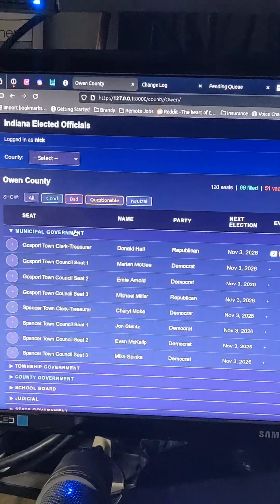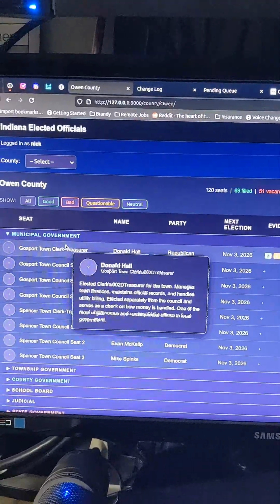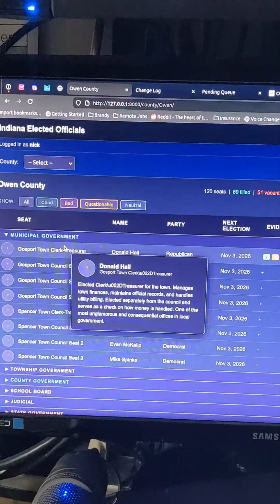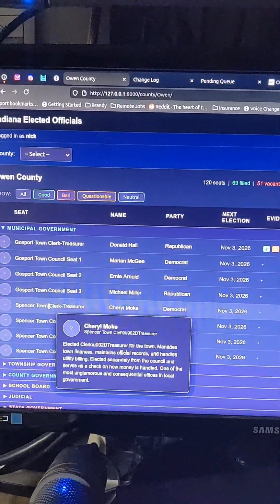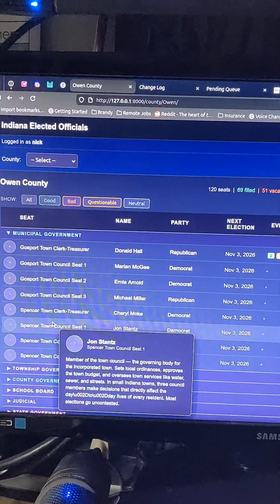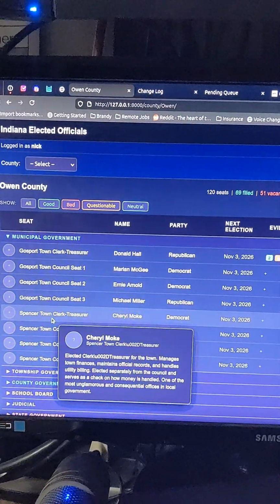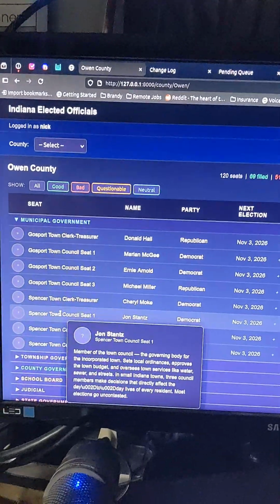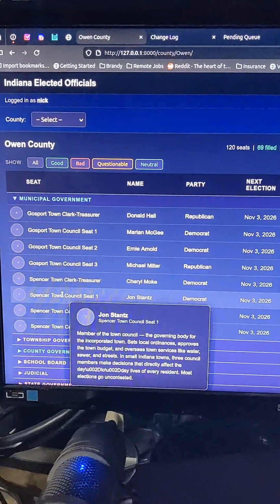If you're like me, you don't know what any of these people actually do. So I've built little context cards as a rollover, and it has the person who's occupying that seat and a little breakdown of what they do, what their responsibilities are. Those can be updated and cultivated to match specific information if necessary, but it's just supposed to give somebody who has no idea what the Spencer Town Clerk Treasurer does or the Spencer Town Council seat does a quick idea of what that person does, who's there.